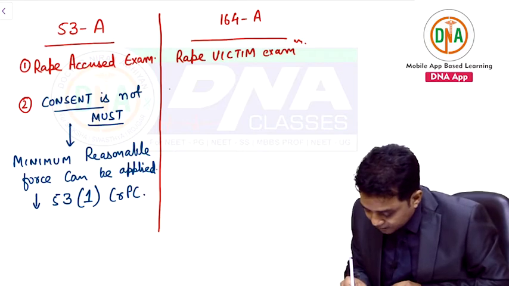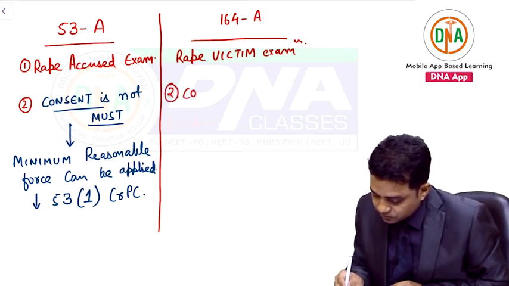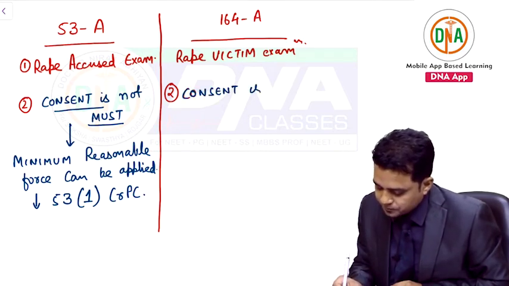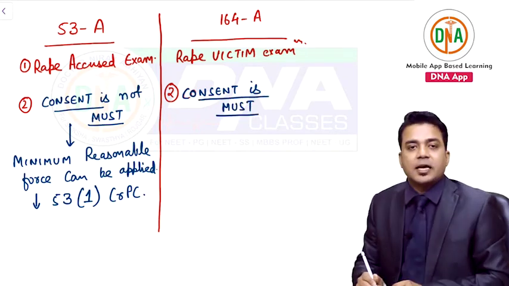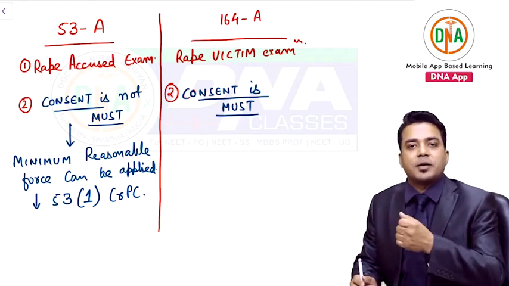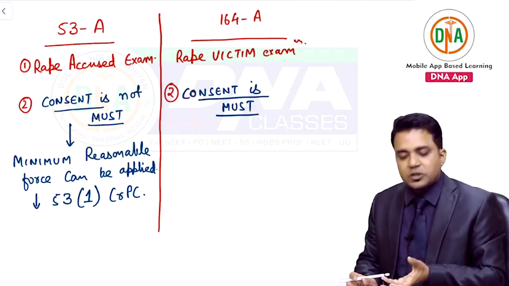While in case of victim, consent is a must. Consent of victim is a must. If the victim says, I don't want to be examined, I don't want my genital examination to be done by the concerned doctor. Which doctor is preferred?